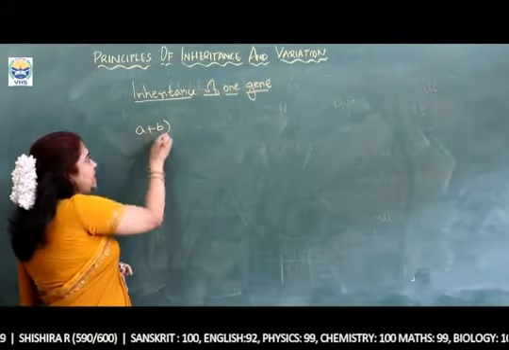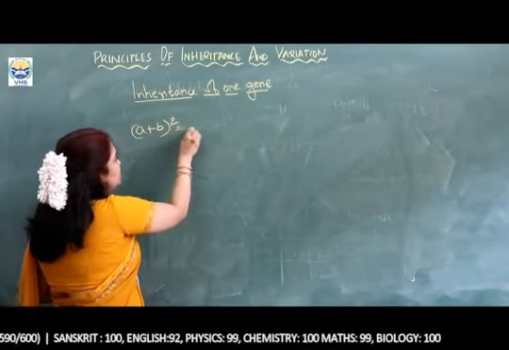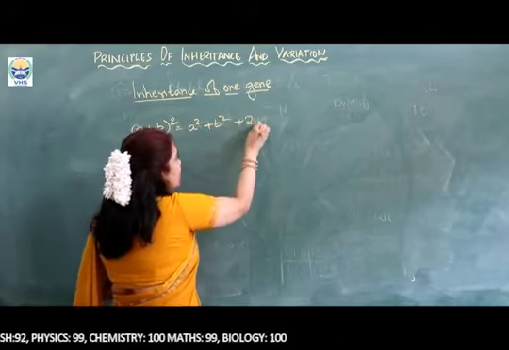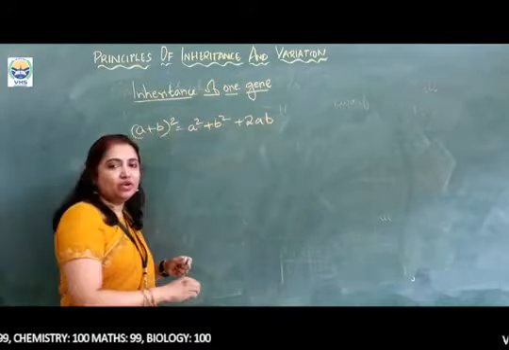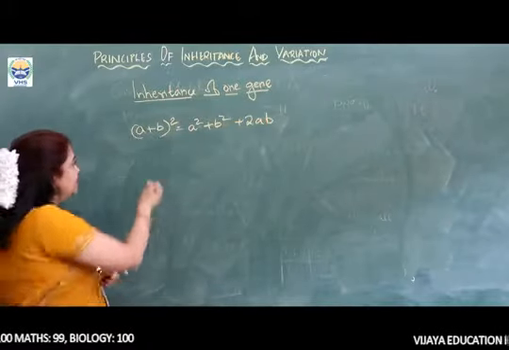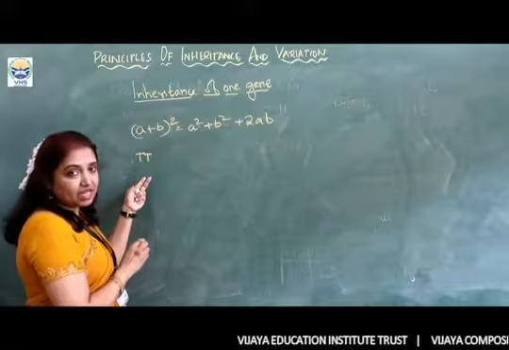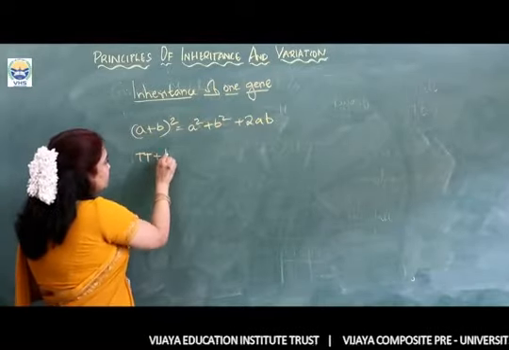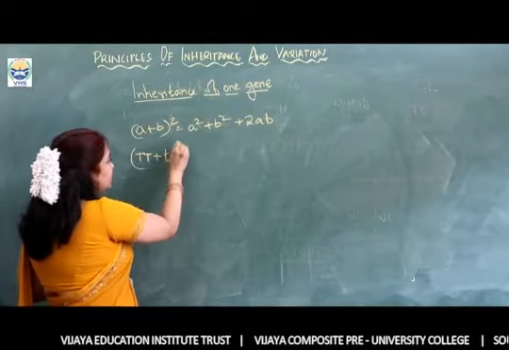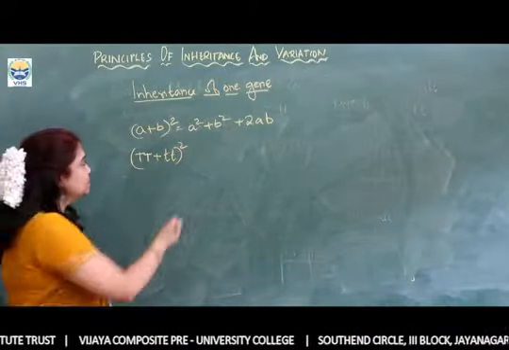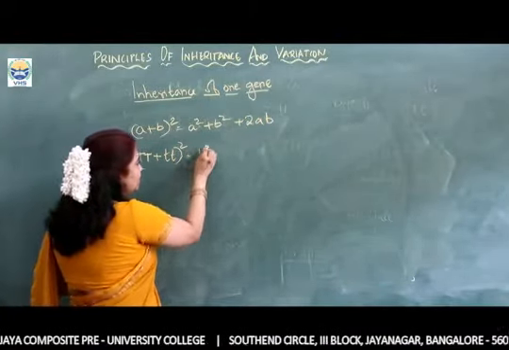It is called (a + b) whole square, which is equal to a square plus b square plus 2ab. Now the same thing we are going to apply to the height of the plant. So for example here, the uppercase letters for the expression of tallness plus the lowercase letters. I am taking here a pair because these are diploid organisms. So what are we going to get here?